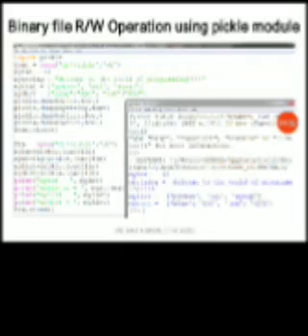See, the read write operation sample program is given over here using the pickle module. If you go through the whole program, I'll show you. First of all, you have to import the pickle module. So I'm writing the Python statement import pickle. Then I'm taking a file handle or file object, and inside it I'm writing open a.bin. Since it's a binary file, I'm taking the extension name bin.